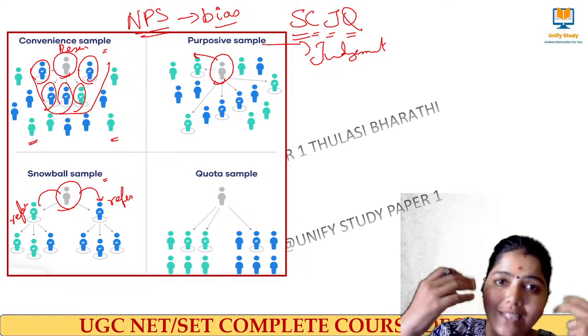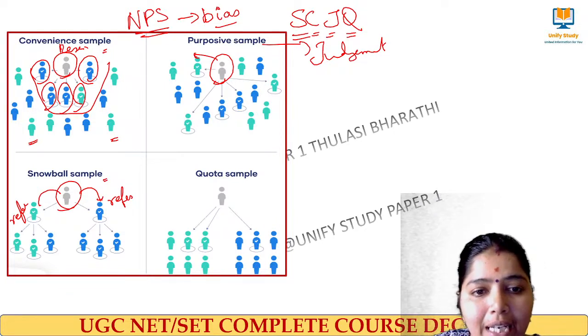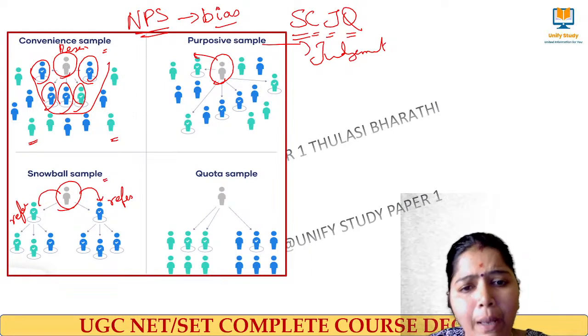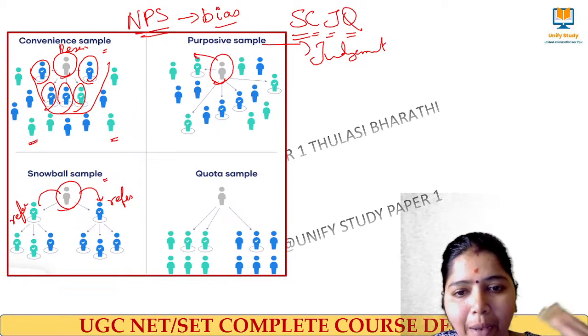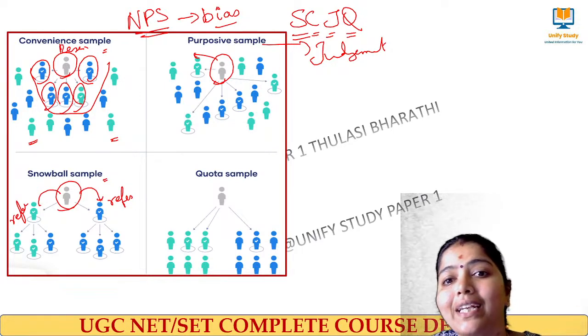So based on my judgmental thinking, I'll be selecting the people for my research. Clear? The specific individuals from a whole population will be selected based on some criteria which I have in the mind of the person who is doing the research. So that is called judgmental sampling.